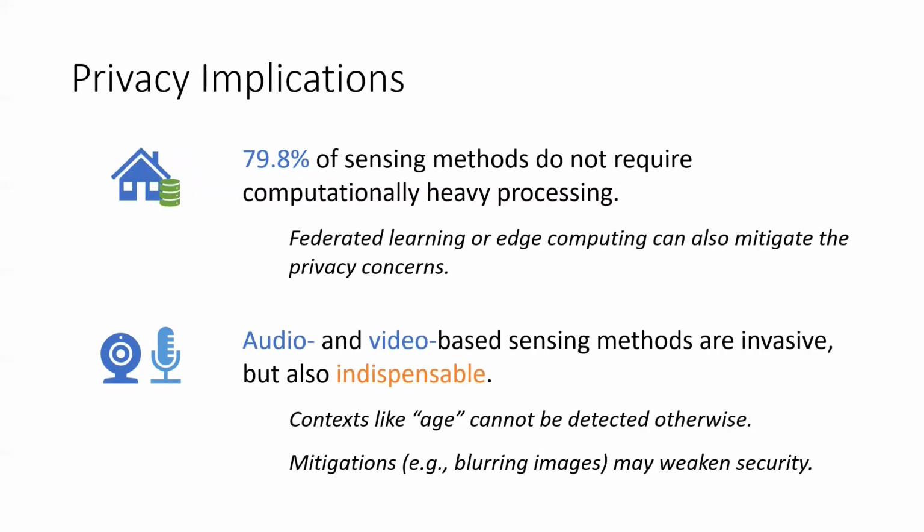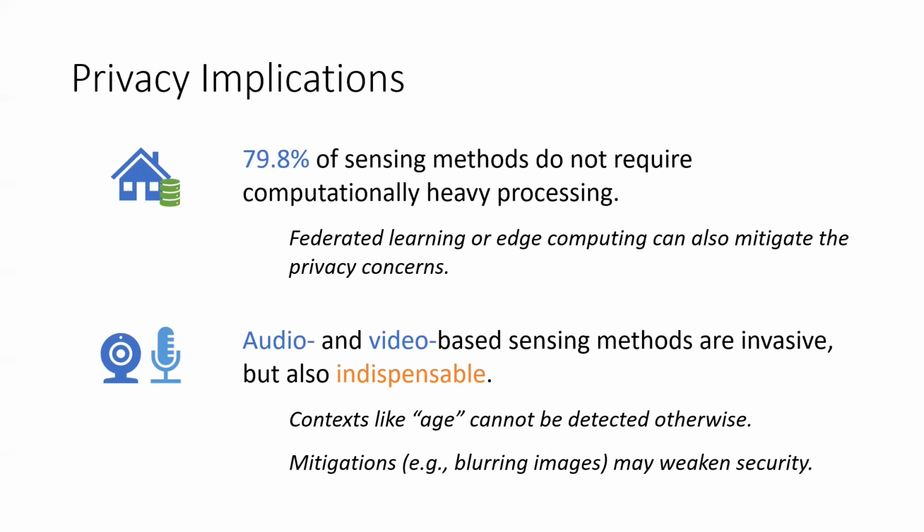We also observed that many sensing methods do not require computationally heavy processing. This means that it is possible to do all data processing locally in the home. Even for the handful of sensing methods that are computationally heavy, techniques like federated learning or edge computing could mitigate concerns.